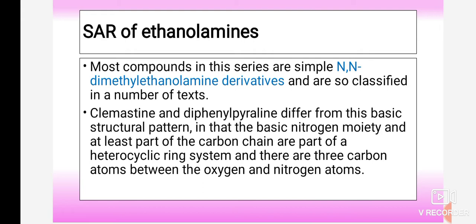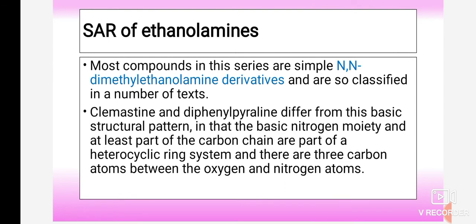Clemastine and diphenylpyraline differ from this basic structural pattern in that the basic nitrogen moiety and at least a part of the carbon chain are part of a heterocyclic ring system, and there are 3 carbon atoms between the oxygen and nitrogen atom.